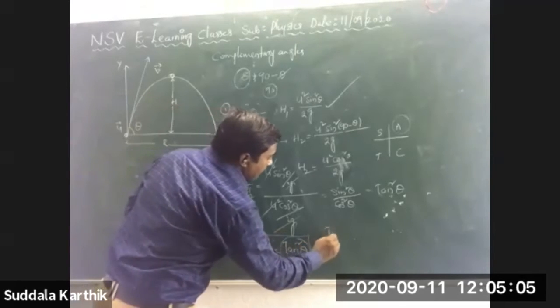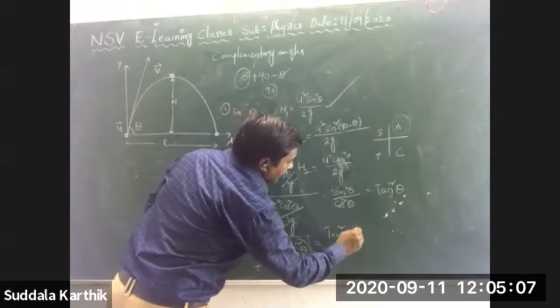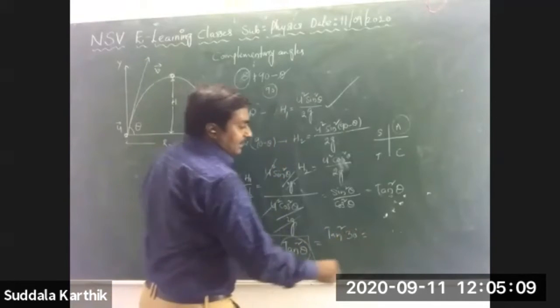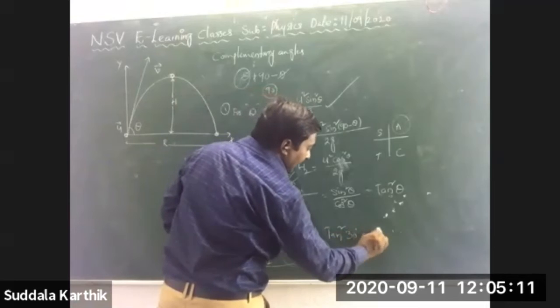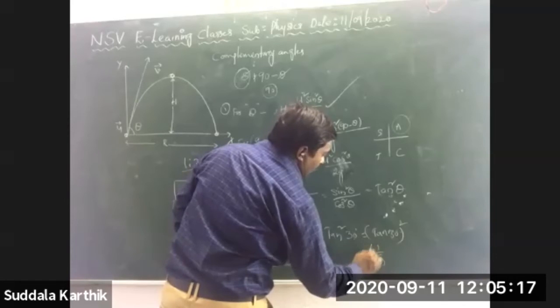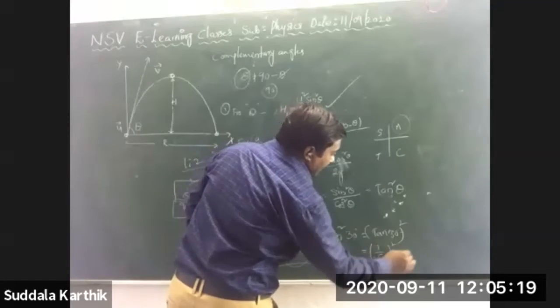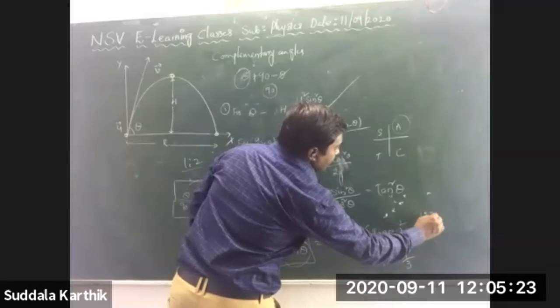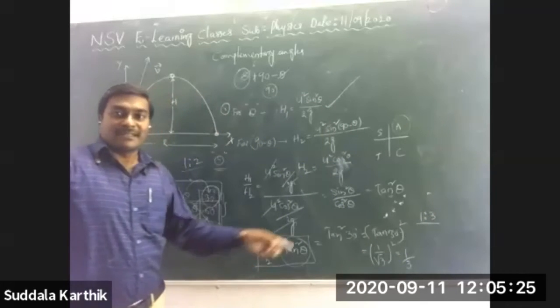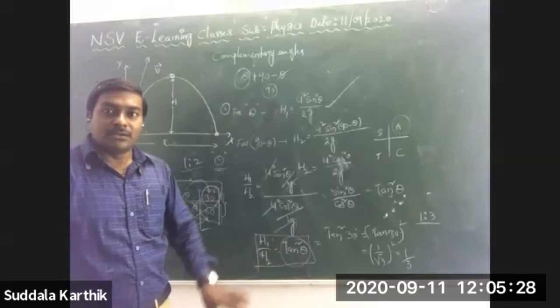Substitute here: tan square 30 degrees, that is tan 30 whole square. Tan 30 is 1 by root 3, whole square, so 1 by 3. The answer is 1:3.